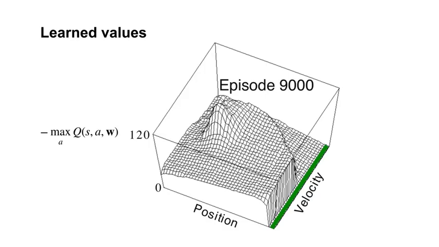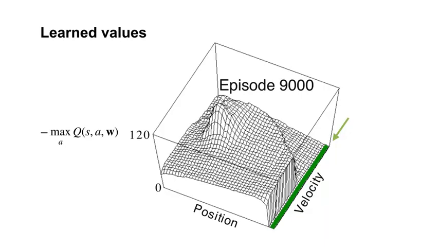Here's the agent's estimate of the expected number of steps after 9,000 episodes. This is a really long time for this problem, so we're pretty sure the value estimates are about as good as they're going to get. But they're not perfect, due to function approximation. The green line represents the goal position, which does not depend on the velocity.